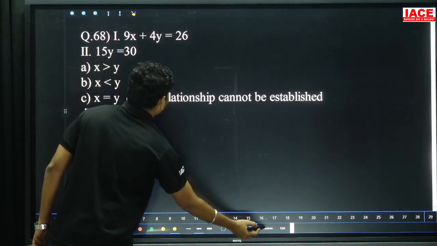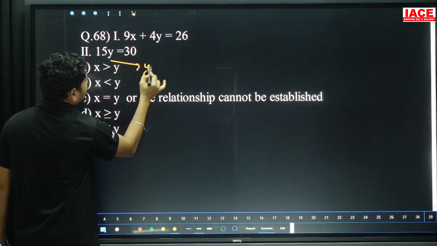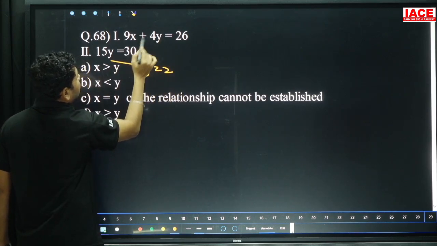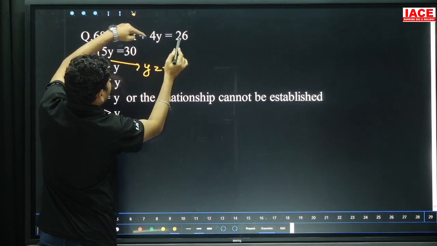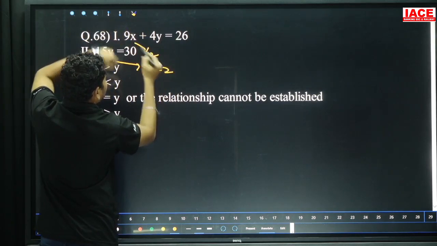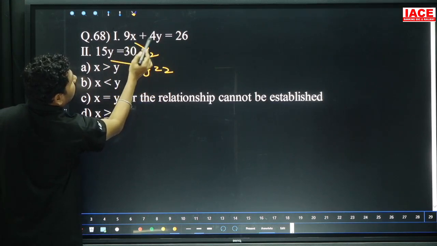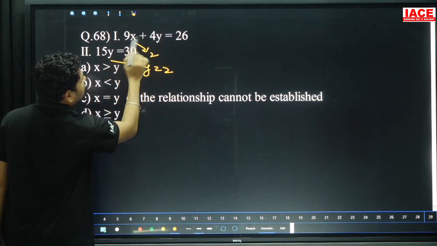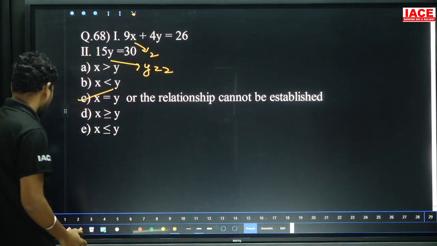Next, 9x plus 4y is equal to 26, 15y is equal to 30, then y is equal to 2. Substituting 2 here, we will get the x value. Here 4 twos are 8, 8 is removed from 26, we get 18, 18 divided by 9 is 2, so x is equal to 2 and y is equal to 2. Either substitute directly, 2 nines are 18, 18 plus 8 is equal to 26, clear? Then option C, both are equal, so cannot be determined.